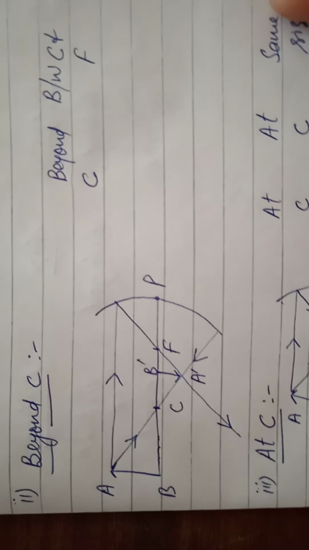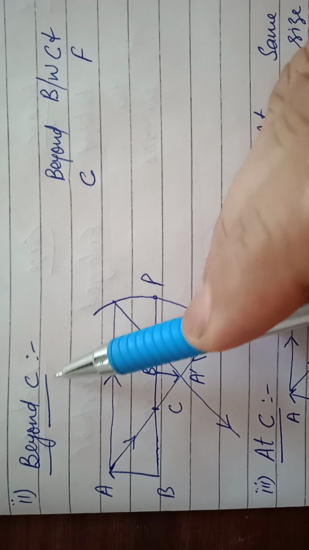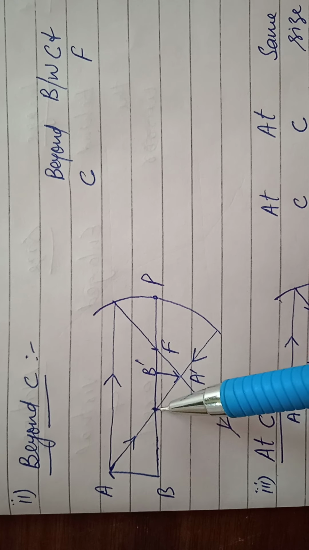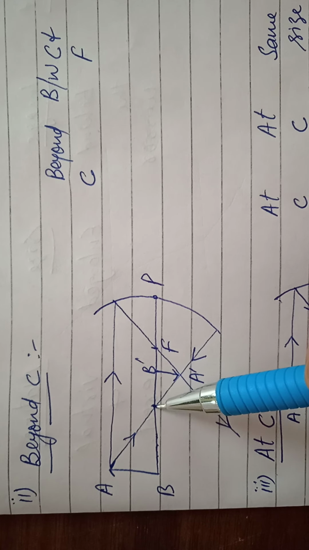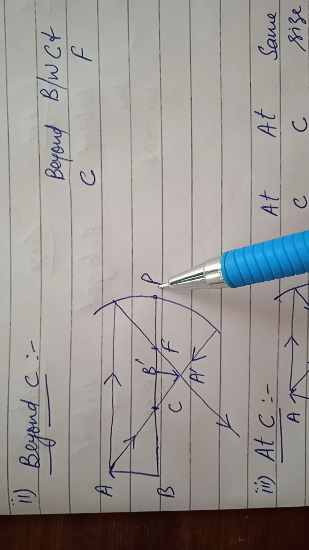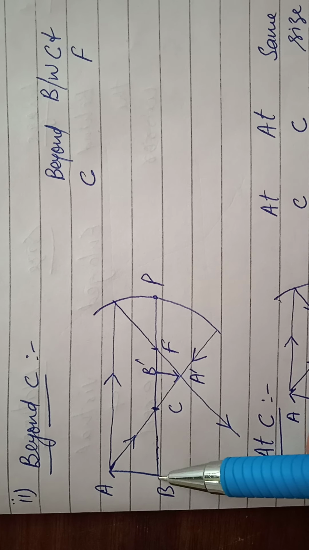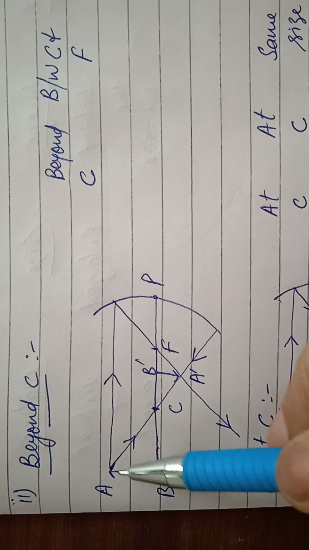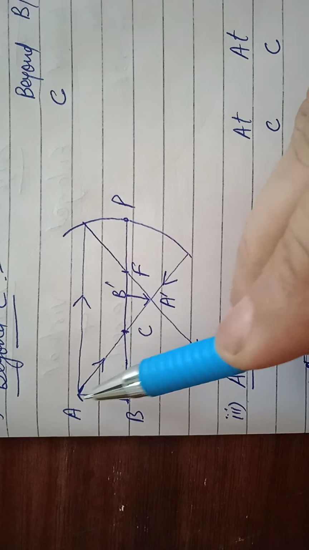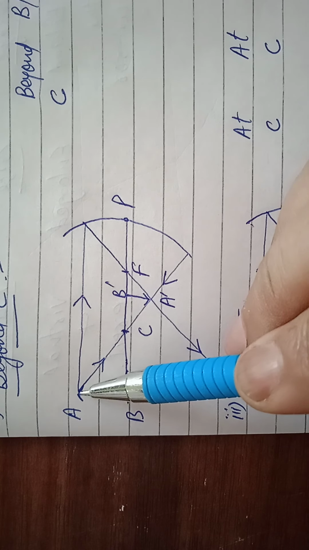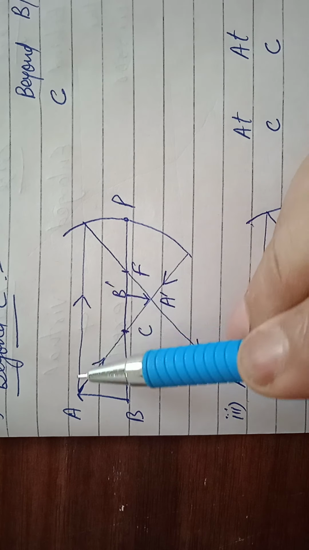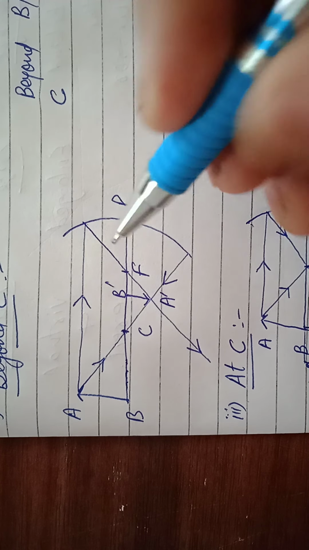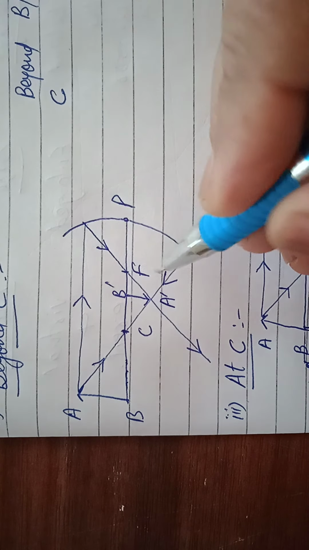Second, when the object is beyond C, C se peeche hai. This point C is the center of curvature, F is the focus, P is the pole, this is the principal axis, and the object AB is placed beyond C. From here, the incident ray when it passes, is reflected and passes through the focus.